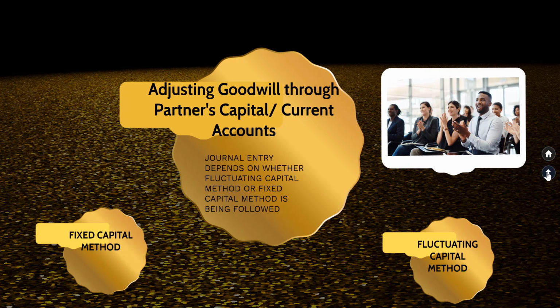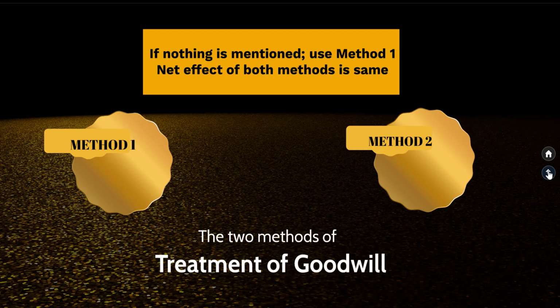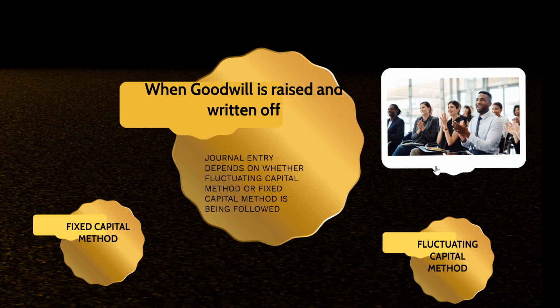So the first method we need to follow if goodwill is to be adjusted through partners' capital or current accounts. The second method, let's go into that. Now the second method is used when goodwill is to be raised and then written off. Again here the journal entry will depend on whether the fluctuating capital method or the fixed capital method is being followed. We'll start with the fluctuating capital method.